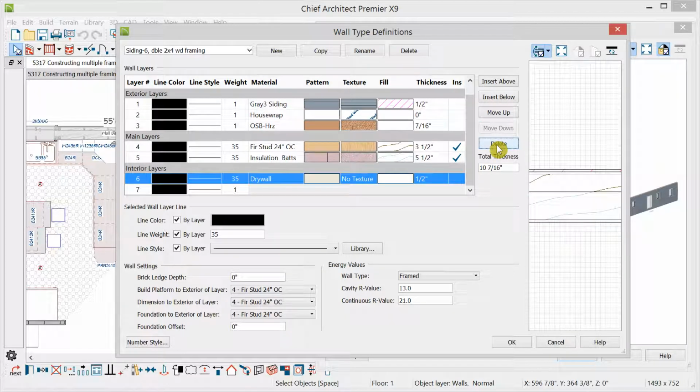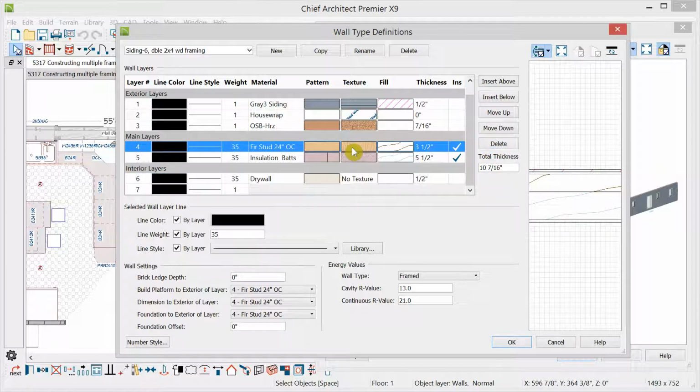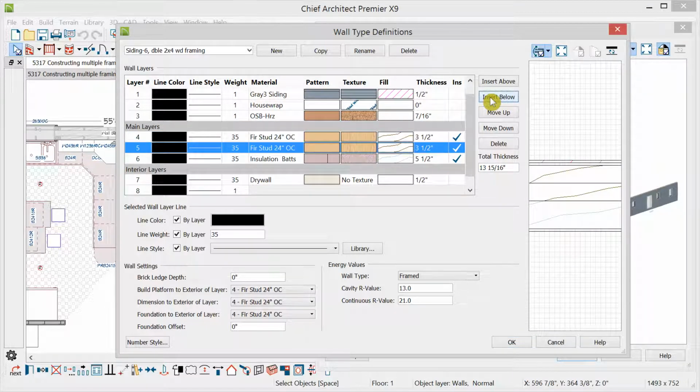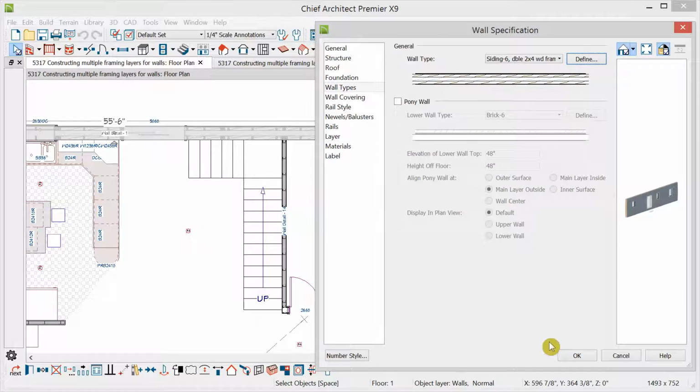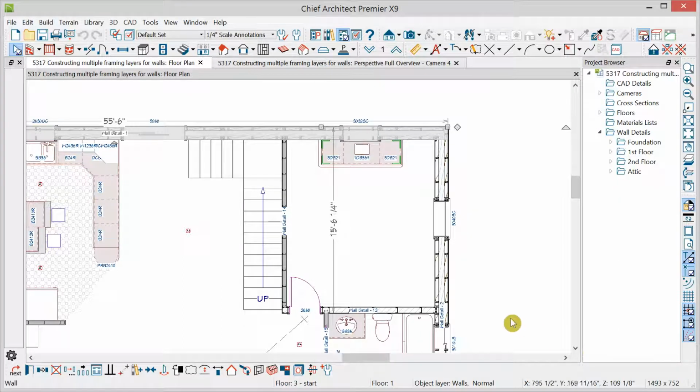We can delete a layer. We can also copy layers. So for example, if I were to select this and click Insert Below, it would mean insert below on the screen, insert toward the inside of the wall, a copy of this previously selected layer. Then I could move it down and position it accordingly. We'll look at working with these wall layers more in just a moment. But let's cancel out of this.